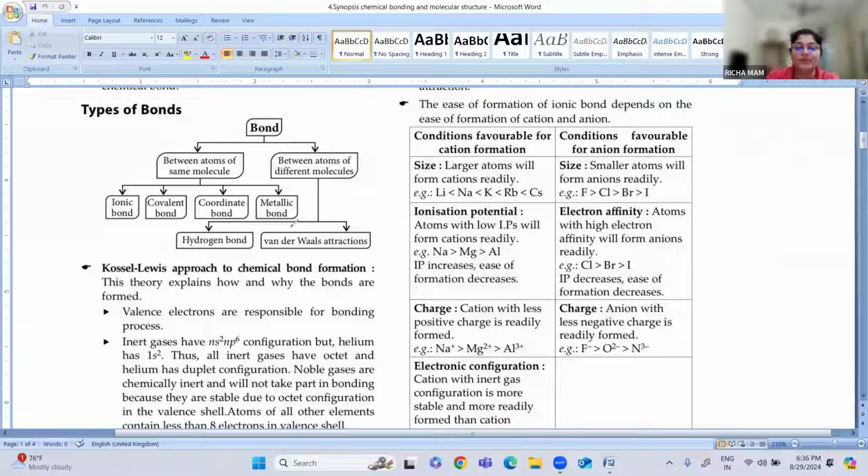Next is a metallic bond. Metallic bond is present where? Metallic bond is present between the metals. Okay, it is present between what? It is present between the metals.